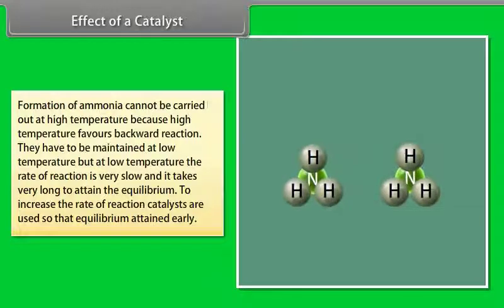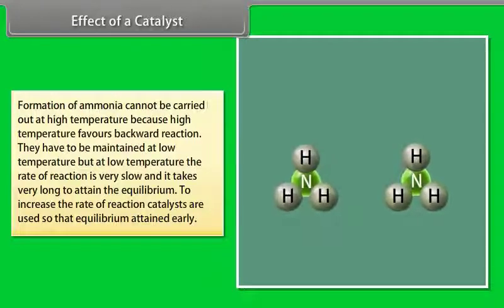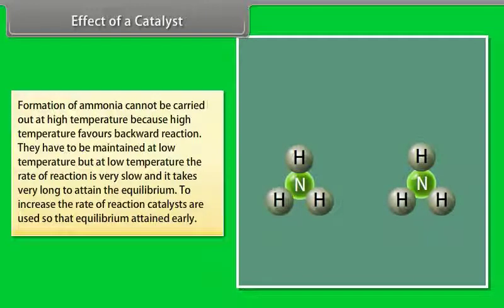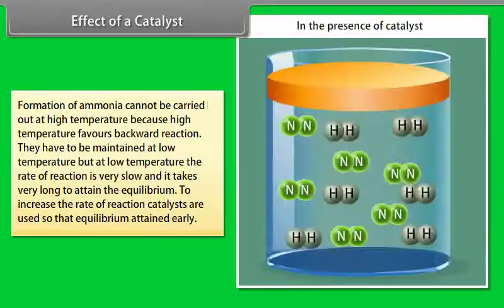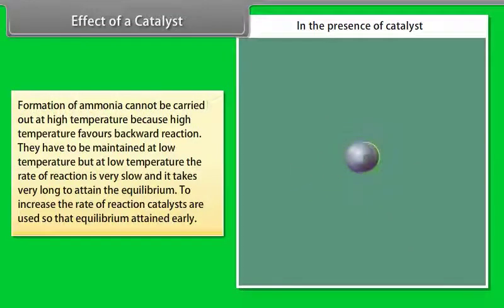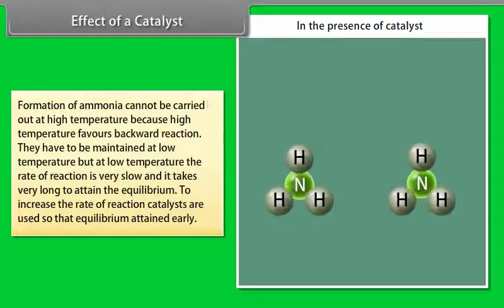It has to be maintained at low temperature, but at low temperature, the rate of reaction is very slow and it takes very long to attain the equilibrium. To increase the rate of reaction, catalysts are used, so that equilibrium is attained early.